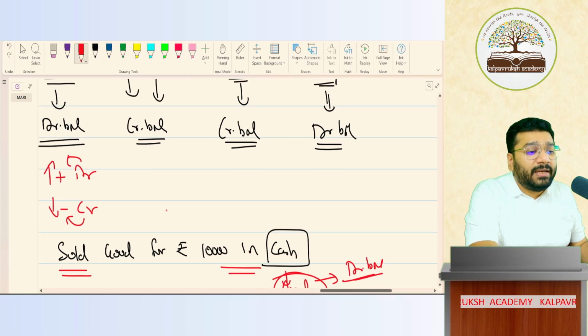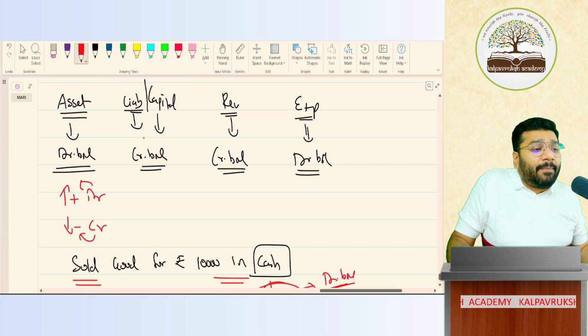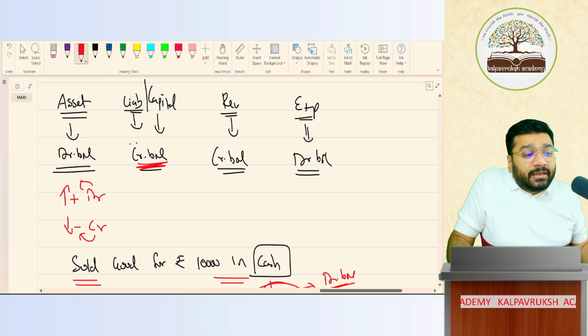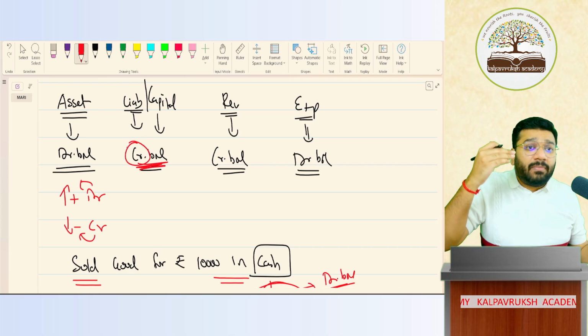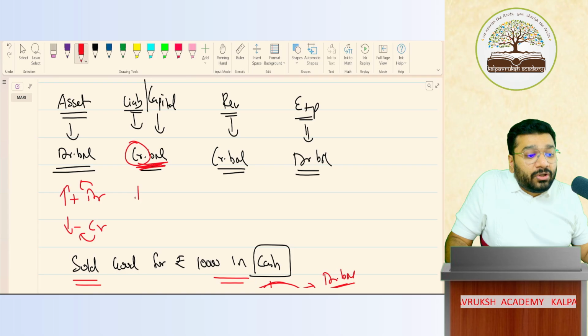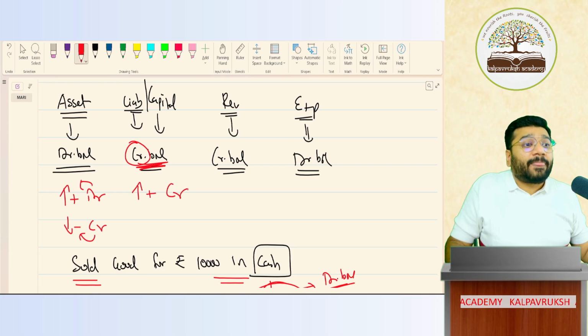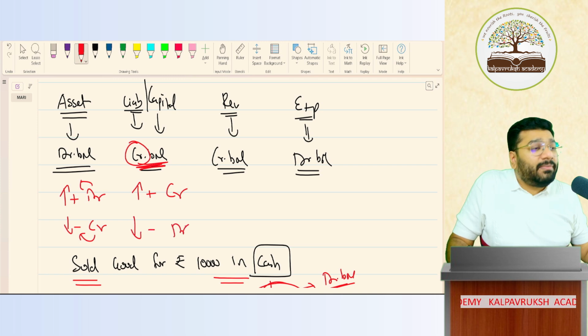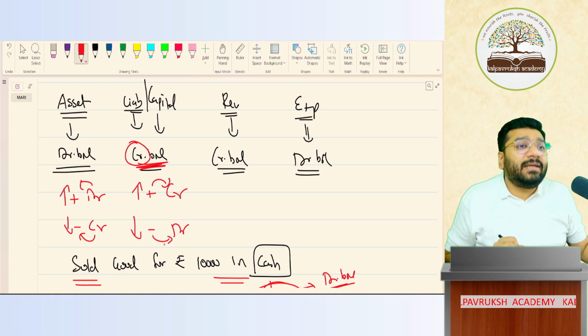Now coming to liability and capital. In liability and capital, who is the hero of the house? Credit balance is the hero. When the balance increases, what should I do? Give a credit. Very good. So to increase the liability, to increase the capital, I need to give a credit. To decrease the liability, I have to give a debit. So here, plus is acting as credit, minus is acting as debit.